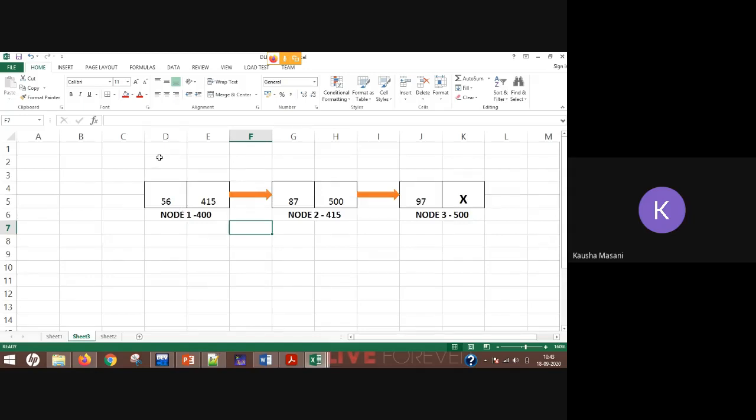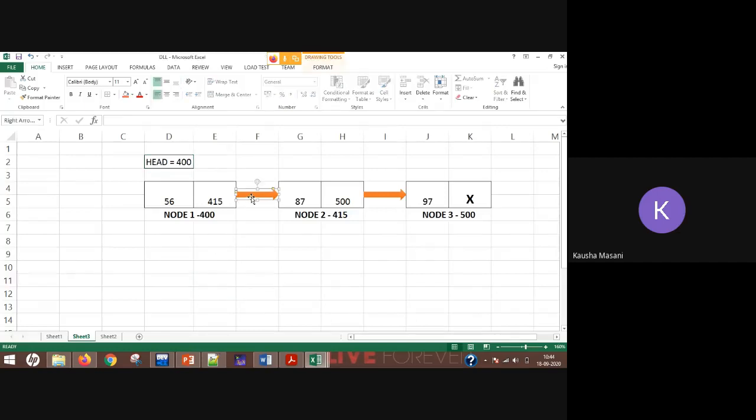There is one pointer called head, which is going to store the memory address of the very first node of your linked list. So you can say your head is going to point here at the first node.